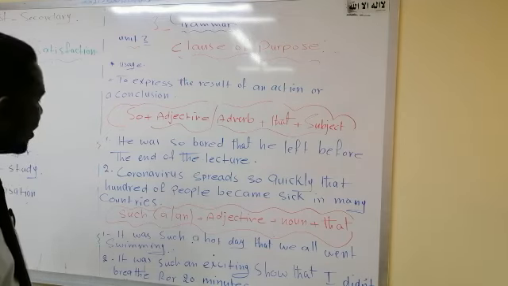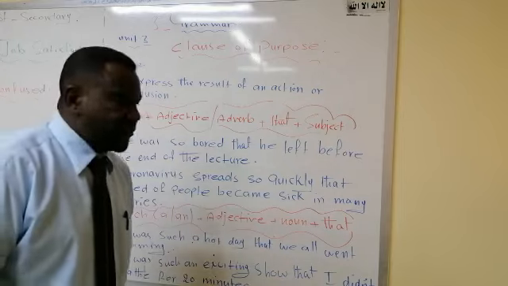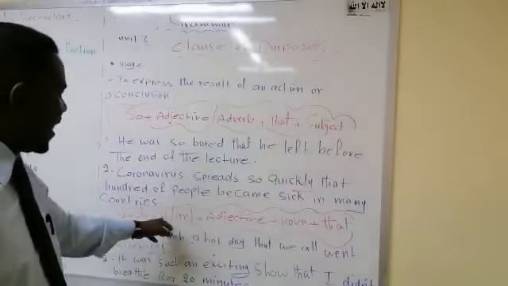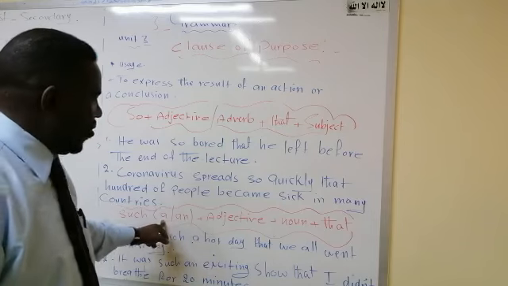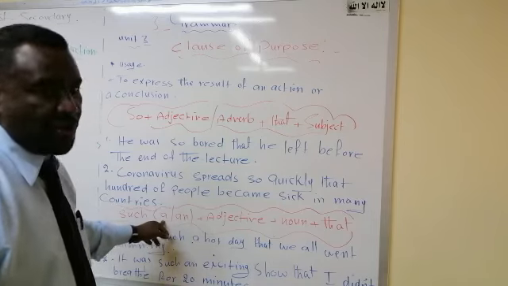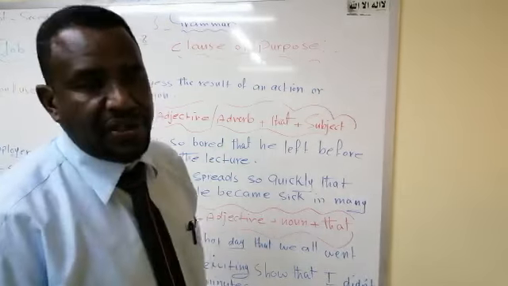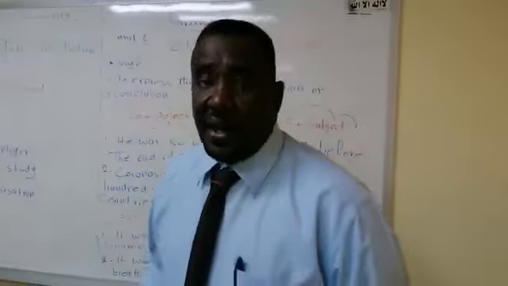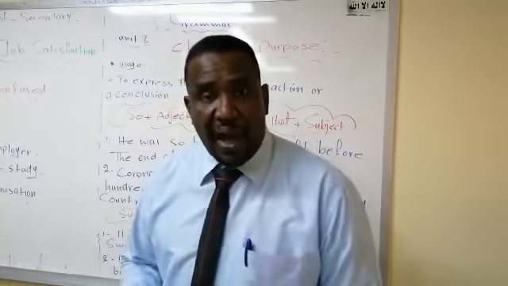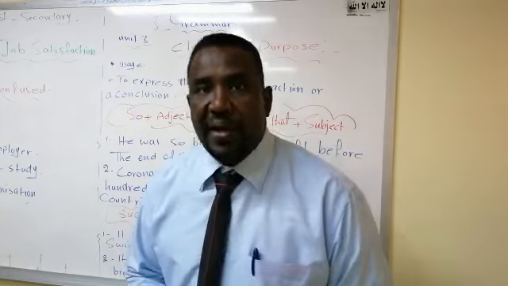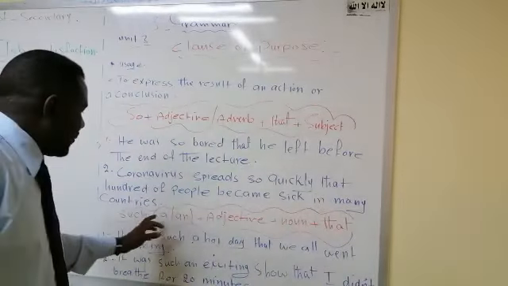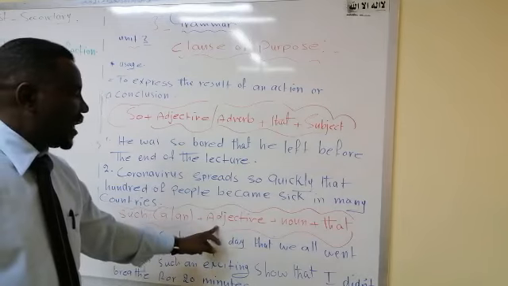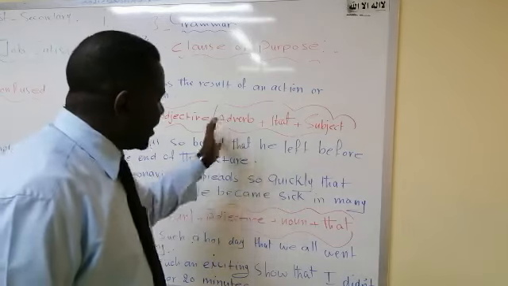Okay. The second case, we use such plus a or an. A in case the adjective or the noun begins with a consonant, and an if the adjective begins with a vowel letter. So such plus a or an plus adjective. But here, what is the difference?